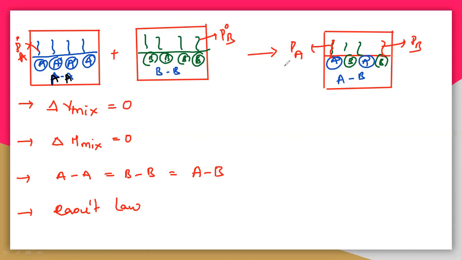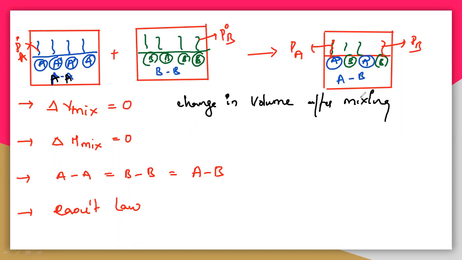Now we will see delta V mix. Actually V is nothing but the volume after the mixing. So delta is nothing but the change in mixing, so change in volume after mixing. After mixing this A and B, what is the change in volume?